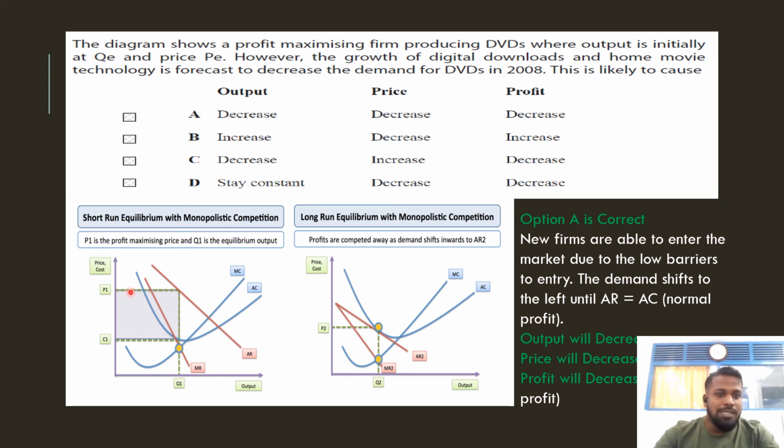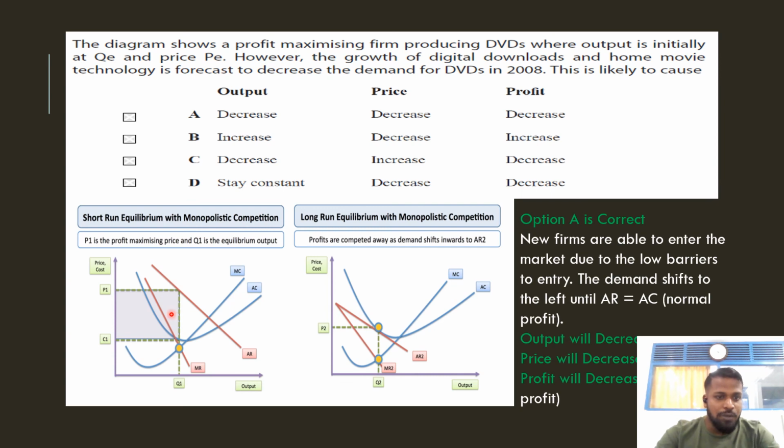And we know that previously we had this much supernormal profit area. In the long run they will make only normal profit, that is here. So in this situation you can see that option A is the correct one. Why? Because output is decreased. Yes, Q1 to Q2, output is decreased because AR has shifted. The point where MC is equal to MR will come somewhere here when it's shifted. So that's why output is reduced.